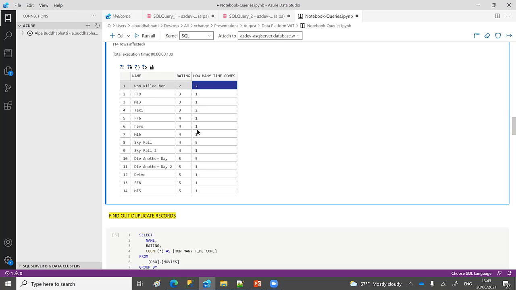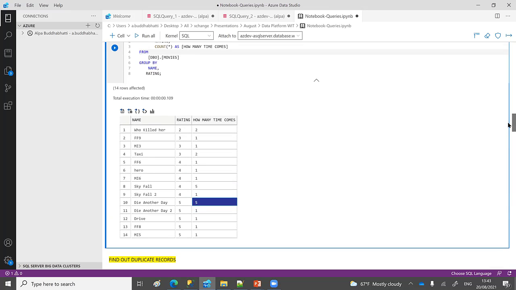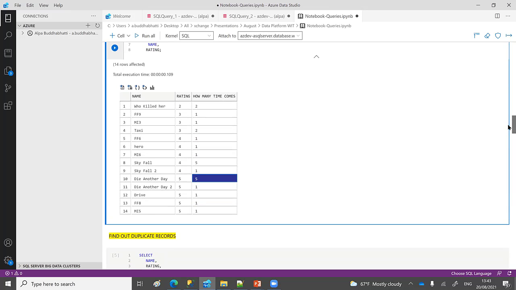Sorry, that one as well is here. Skyfall is coming 5 times, and Die Another Day is also coming 5 times. So I do have duplicate records. Earlier I said I did not, but yes, I do have duplicate records. So I have to remove them. I have to take a decision: do I need all 5 records for Die Another Day? Do I need all 5 records for Skyfall? And do I need all records for Taxi and Who Kills Her? No. So I need to take a decision here.